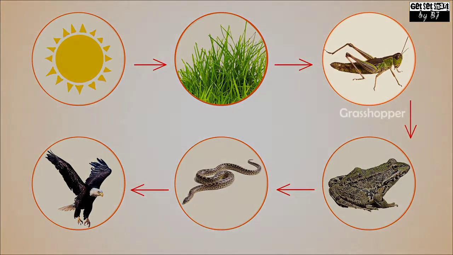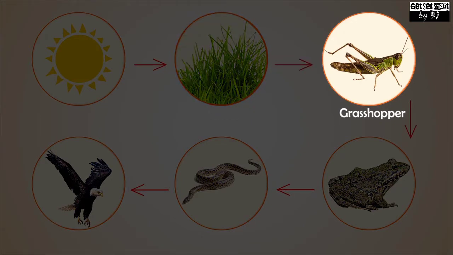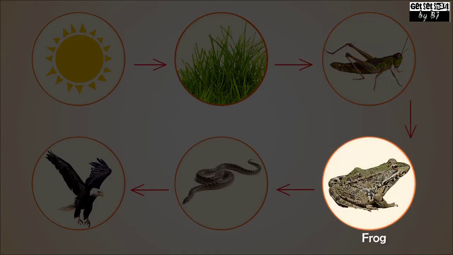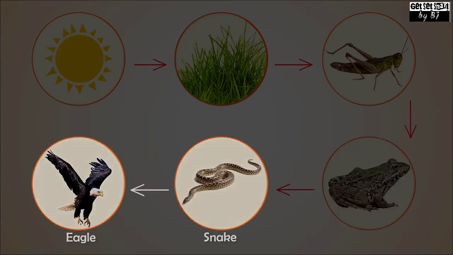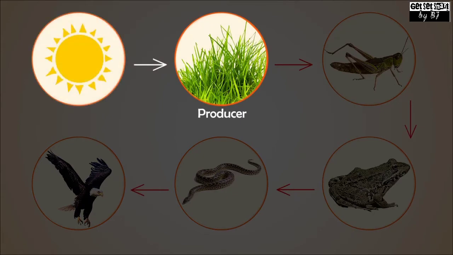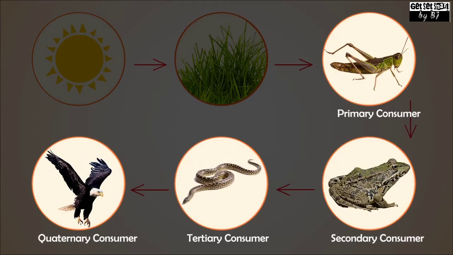Consider this: the grasshopper depends on the grass to obtain its food, and this grasshopper is then eaten by the frog. The frog is eaten by the snake, and the snake is eaten by the eagle. Here the grass is the producer. It obtains energy from the sun to produce its own food, and all the other organisms which feed on each other are the consumers.